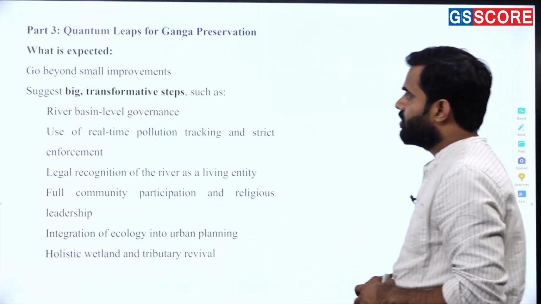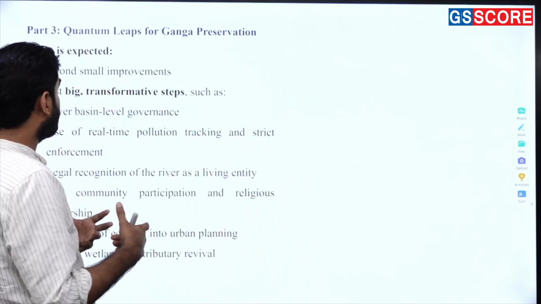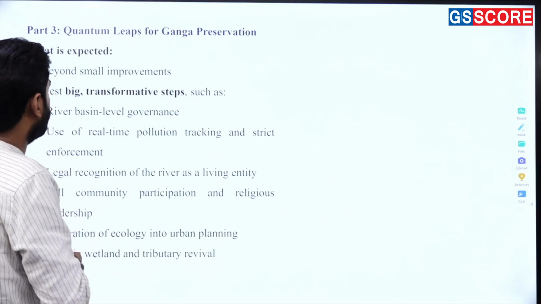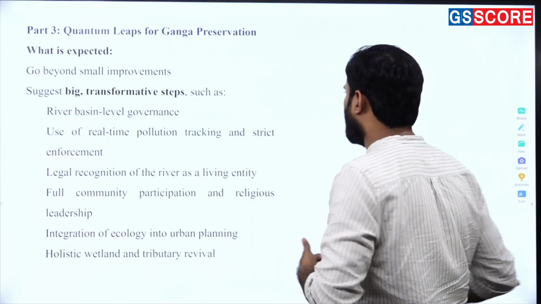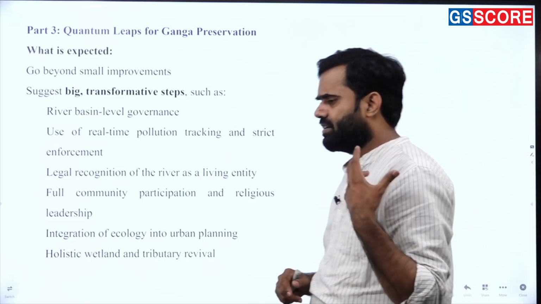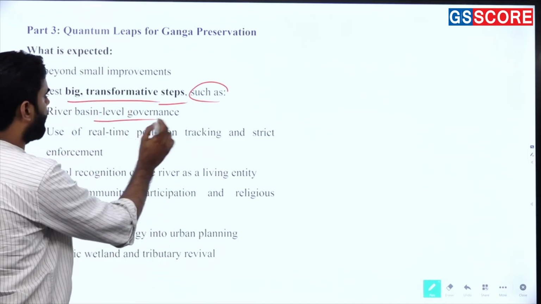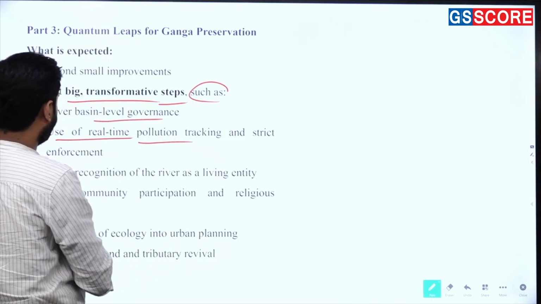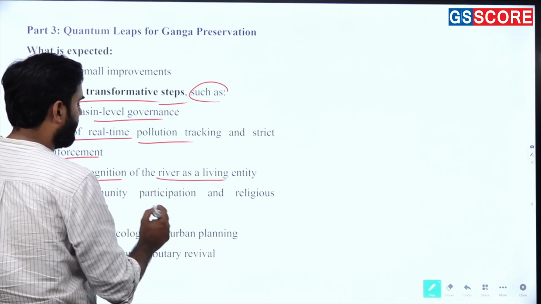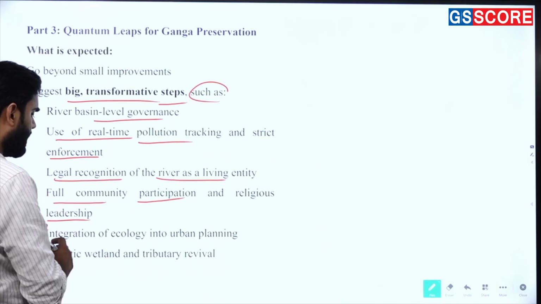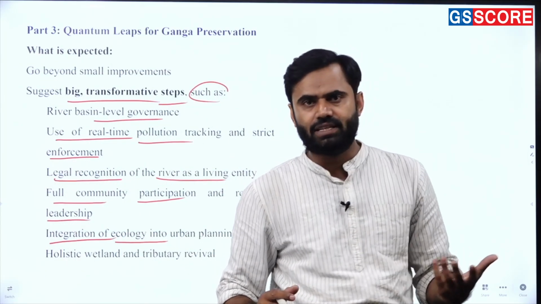Next one, quantum leaps for Ganga. This is the third part of the question which we have to understand, that what is inside the quantum leap of Ganga preservation, what to expect. The number one thing is that what is expected to go beyond small improvements. Look, suggest big transformative steps such as river basin level governance, use of real-time pollution tracking, enforcement, legal recognition of river as a living entity, full community participation, religious leadership, integration of ecology and urban planning. ये number of चीजें हैं जहां हम find out कर सकते हैं. You know that? ठीक है.